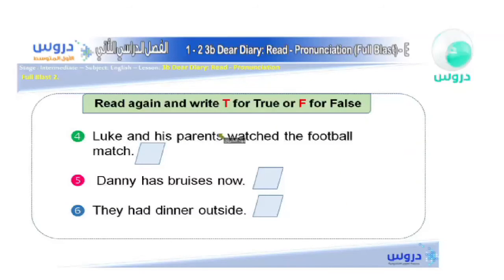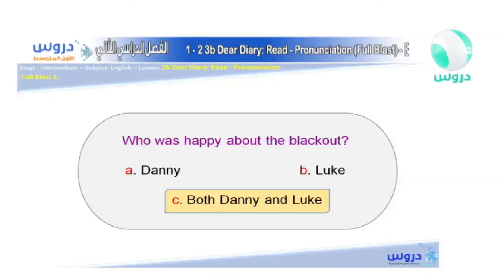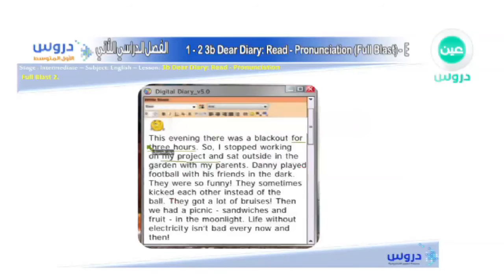Okay, we have three more. Luke and his parents watched the football match. So what do we think about that? Did Luke and his parents watch it? Did they watch the football match? Okay, let's make it quick and look. So this is what Luke has written. Luke says, this evening there was a blackout for 3 hours, so I stopped working on my project and sat outside in the garden with my parents.